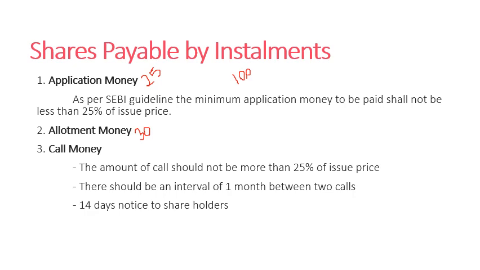Now the company has called 55 rupees, right? There are remaining 45 rupees, and this 45 rupees in the form of calls can be multiple calls: first call, second call, final call, etc. So these are the different installments of shares: application money, allotment money, call money. This is the case.